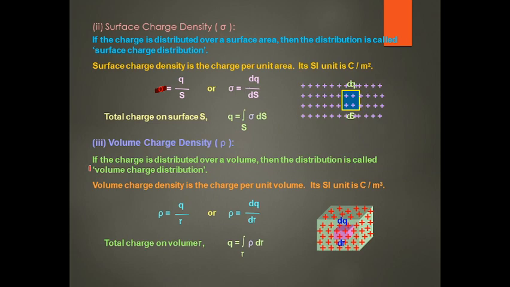When charge is accumulated or distributed over a volume, it is known as volume charge density. It is denoted by rho. Rho is equal to q divided by v, the charge per unit volume. When the charge is distributed over the volume, the distribution is called a volume charge distribution. Volume charge density is the charge per unit volume.